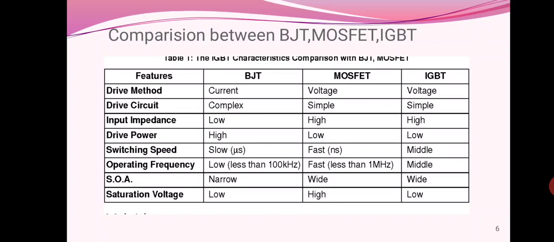The switching speed is slow for BJT, faster for MOSFET, and medium for IGBT. The switching frequency of the BJT is only 10 kilohertz, the MOSFET is 100 kilohertz, and the IGBT has a moderate switching frequency.